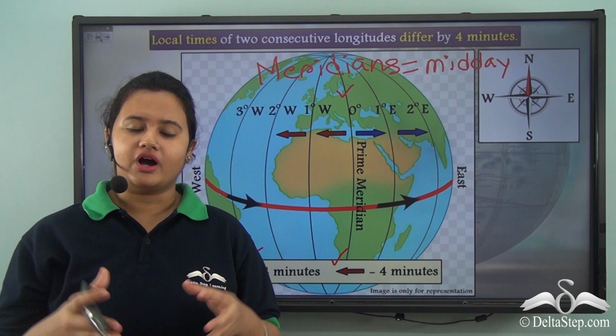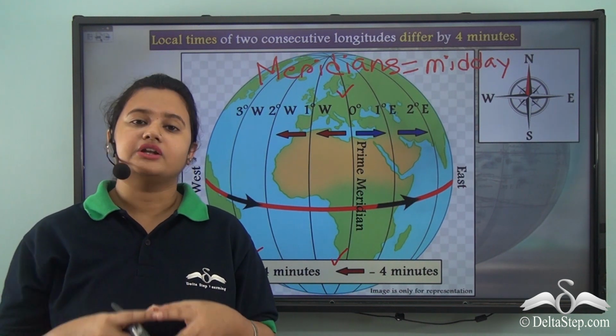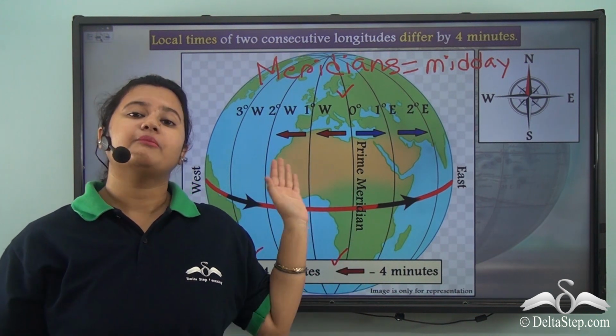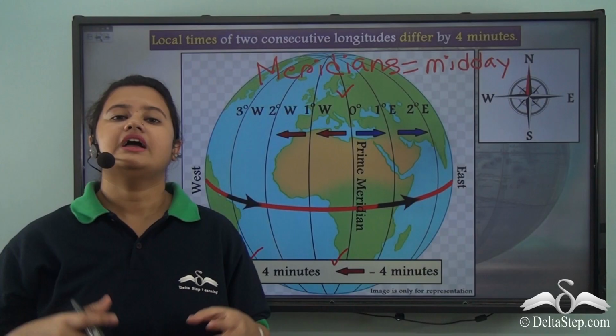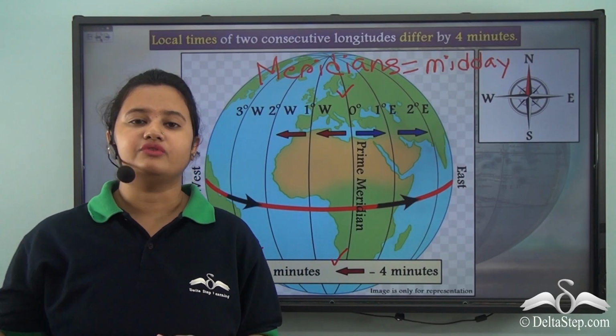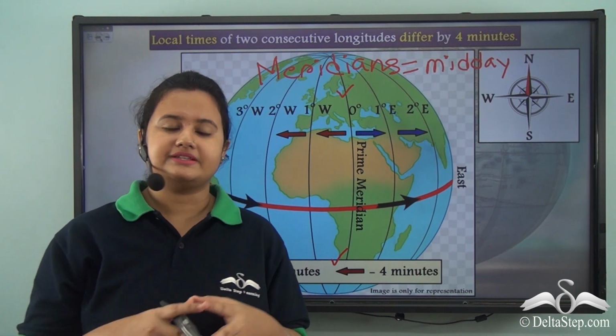So I hope you understood the meaning of local time and how we can calculate the local time of different longitudes based on the prime meridian. Now we will solve different numericals to understand the different ways in which we can calculate the local time of a place.